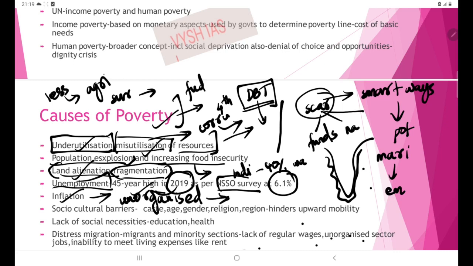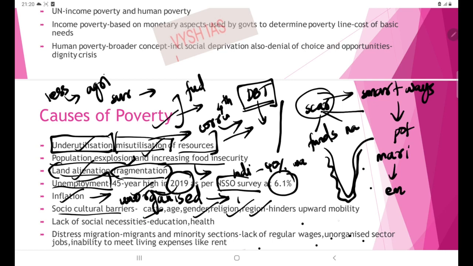Since it is unregulated, the upgraded wages are not reaching the workers. So inflation is yet another reason which forces some deprived sections into poverty. Then next is socio-cultural barriers. How do they cause poverty? Socio-cultural barriers like caste, age, gender, religion, region, etc.